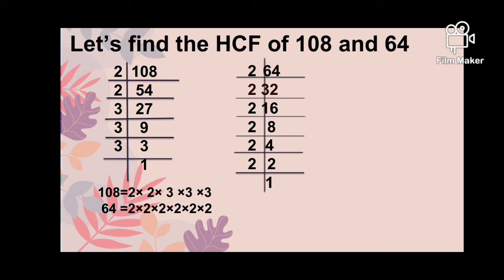Now let's find the common factors. The common factors are 2 times 2. Only 2 times 2 is common. 2 multiplied by 2, 2 2s are 4. So highest common factor is 4.